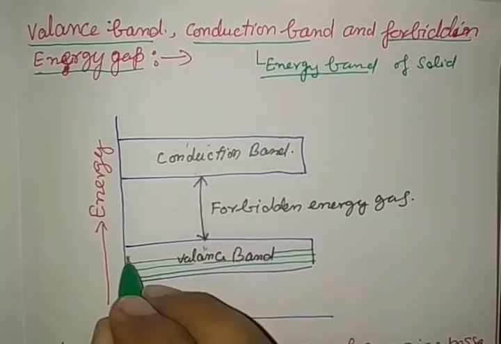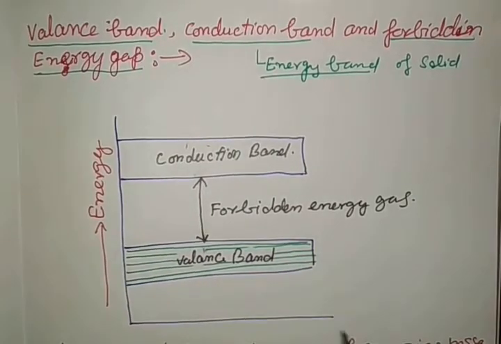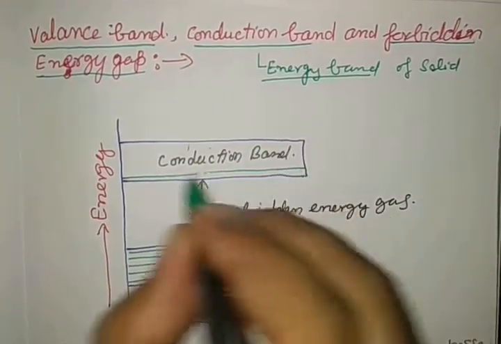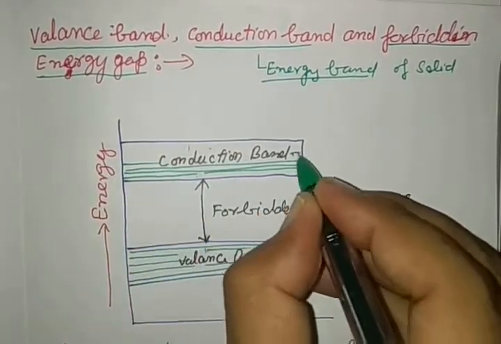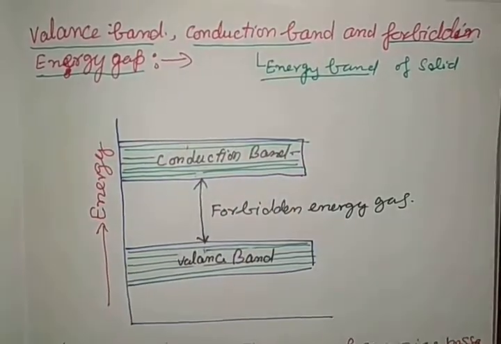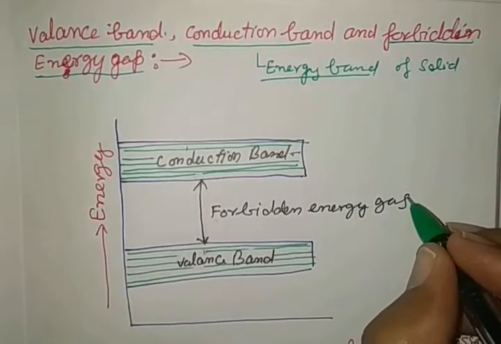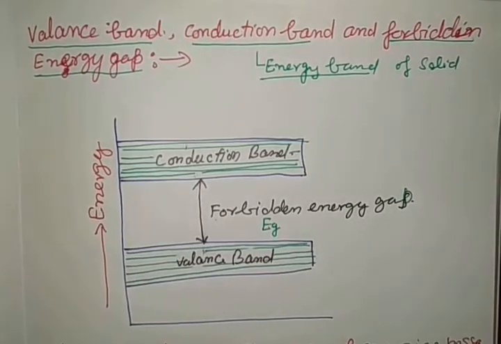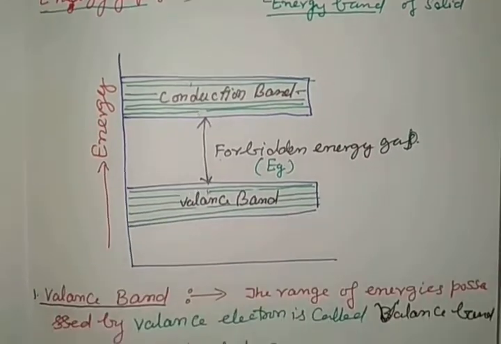This is the energy level in a solid. Lower energy level is called valence band and upper energy level is called conduction band. And the difference in both energy is called forbidden energy gap, and it is denoted by the symbol Eg. So let us see what is the valence band in detail.